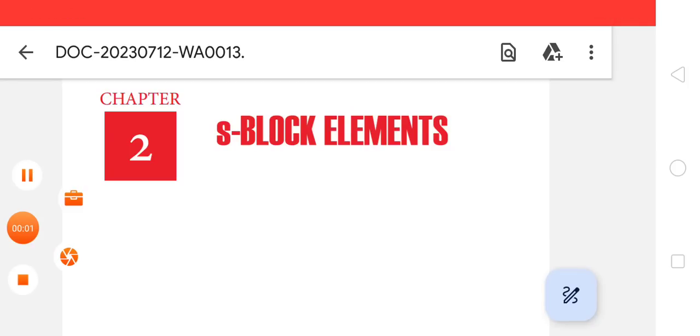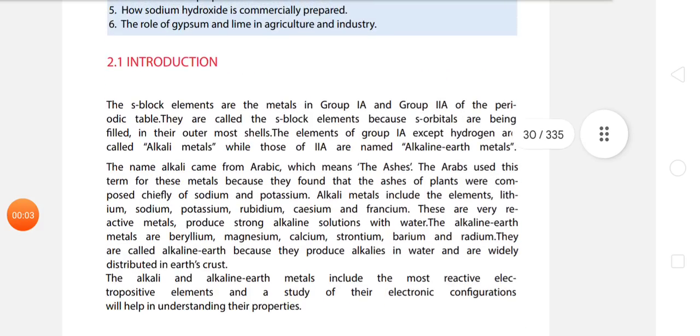Chapter 2, S block elements. Introduction. The S block elements are the metals in group 1A and group 2A of the periodic table. They are called S block elements because S orbitals are being filled in the outermost shell.